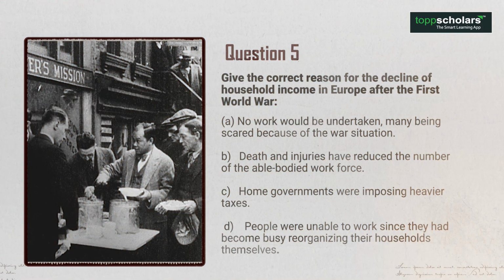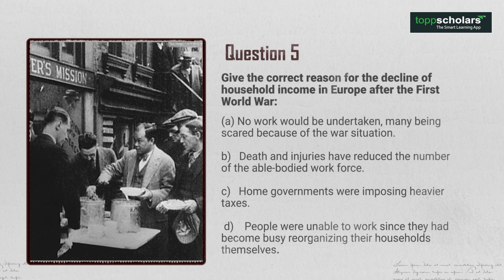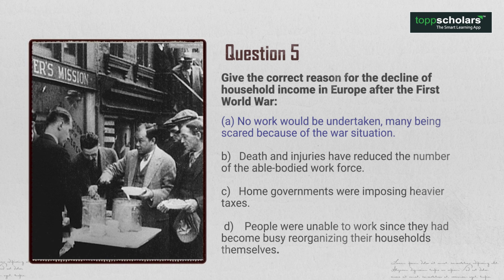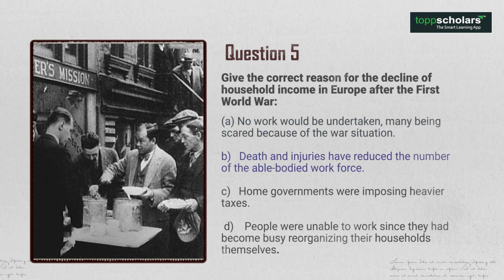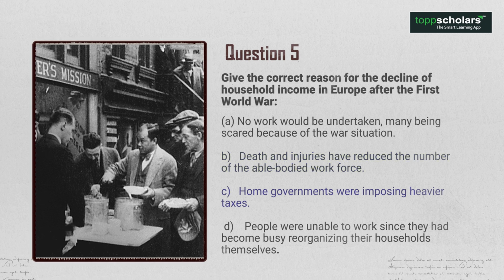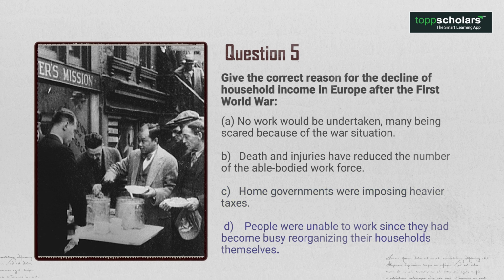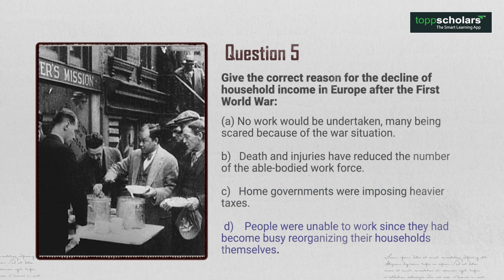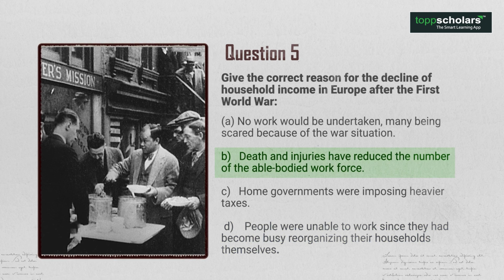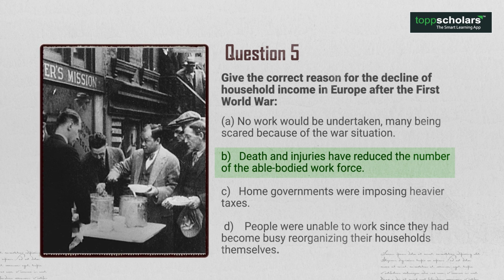Question 5. Give the correct reason for the decline of household income in Europe after the First World War. A. No work would be undertaken, many being scared because of the war situation. B. Death and injuries have reduced the number of the able-bodied workforce. C. Home governments were imposing heavier taxes. D. People were unable to work since they had become busy reorganizing their households themselves. So what's the answer? The answer is option B. Death and injuries have reduced the number of the able-bodied workforce.